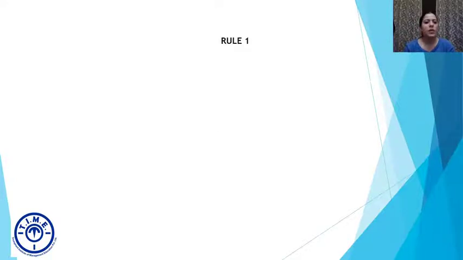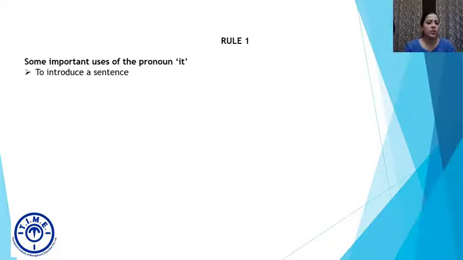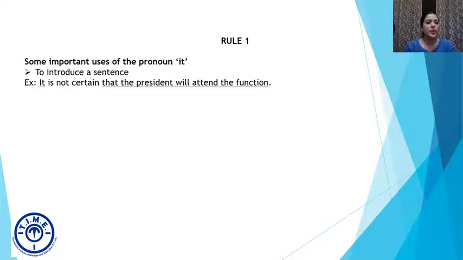Rule number one. Some important uses of the pronoun it. As we saw earlier, this is the third person pronoun, and let's just quickly go through some of the places where it can be used. The first one is to introduce a sentence. Example, it is not certain that the president will attend the function. So it is introducing the sentence that it is not certain, it is uncertain that the president will attend the function. Easy to understand.